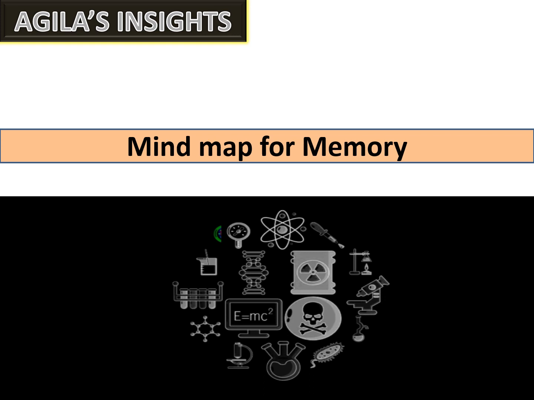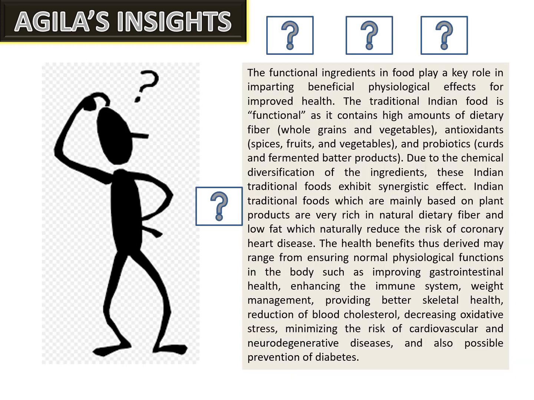Today we will discuss a very important and interesting topic, mind map for memory. You can see a big paragraph on the screen. If such a paragraph is given, how will you understand? Even if you understand, how will you remember? One of my students told me that if he has to understand a passage or any topic in English, he will translate it in his mind into his mother tongue. So this is one way to understand. But how to remember? We are going to discuss that in our video.